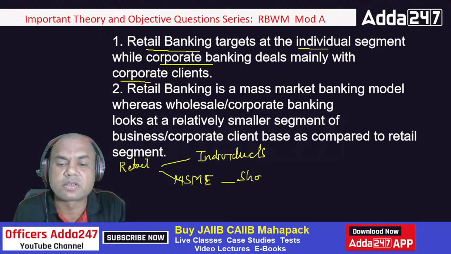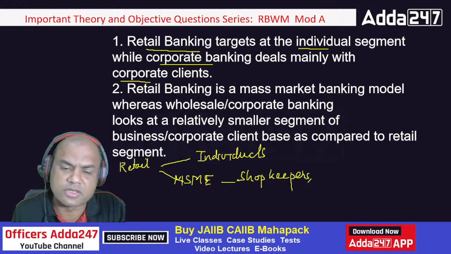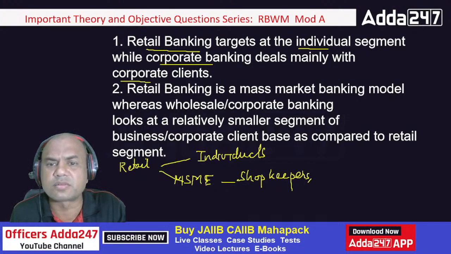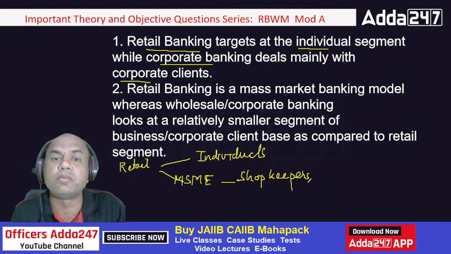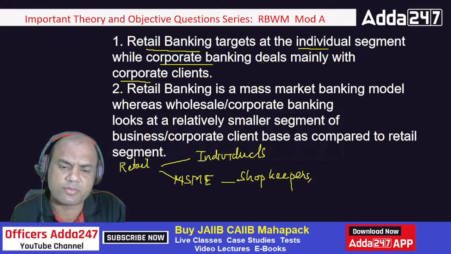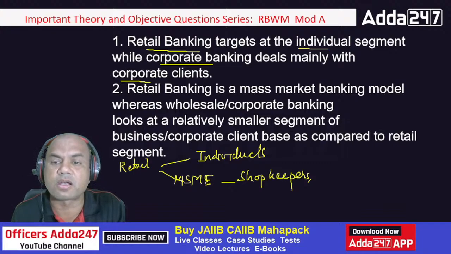Shopkeepers, right? Then small self-help groups. No, that comes under individuals. Then small businesses, small firms actually, isn't it? Private limited companies, or even limited or partnership companies, but those of very small turnover. So these all come under retail banking.